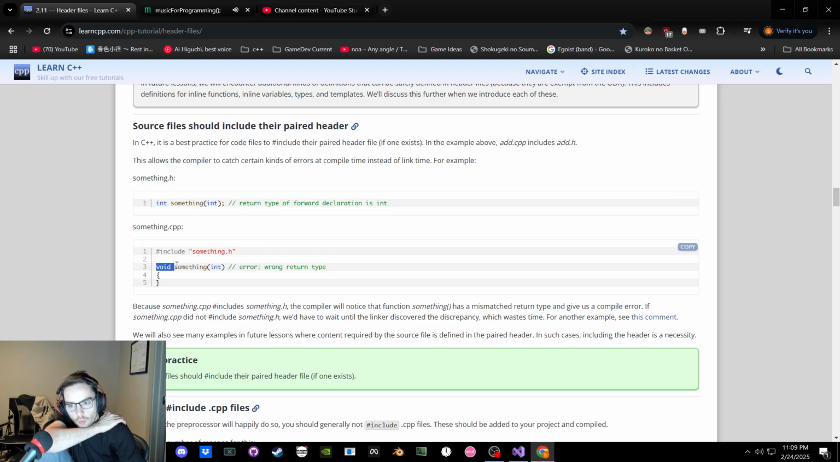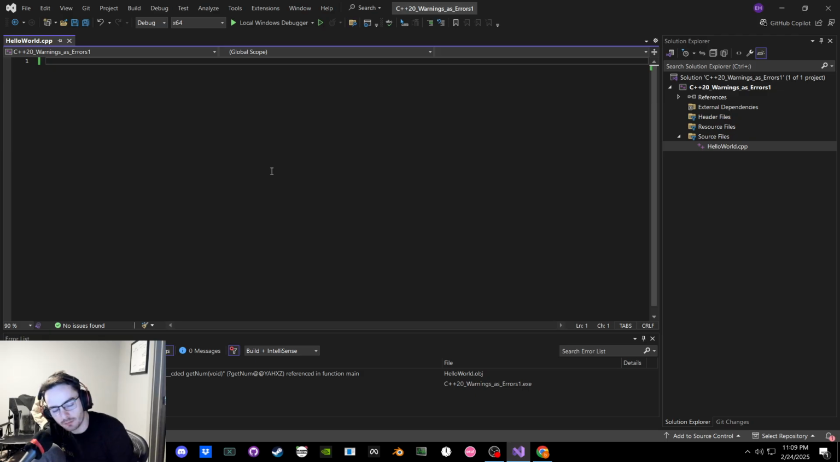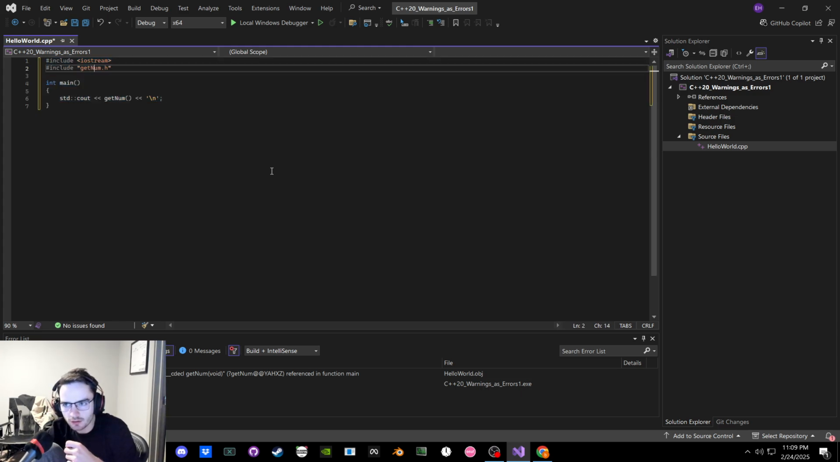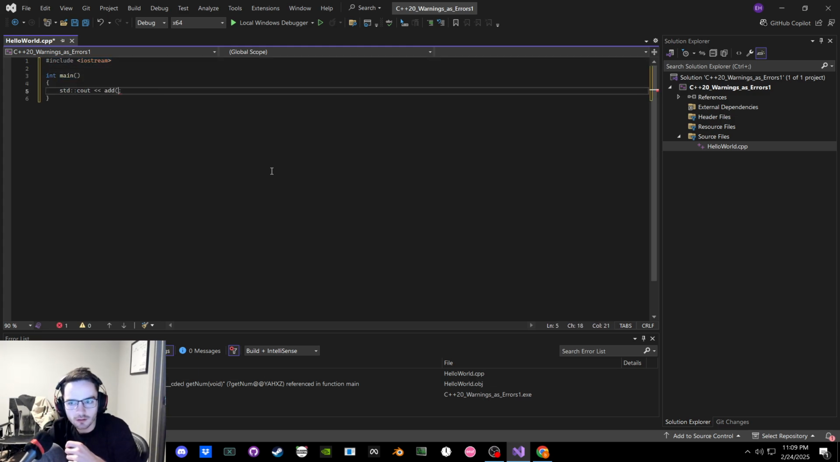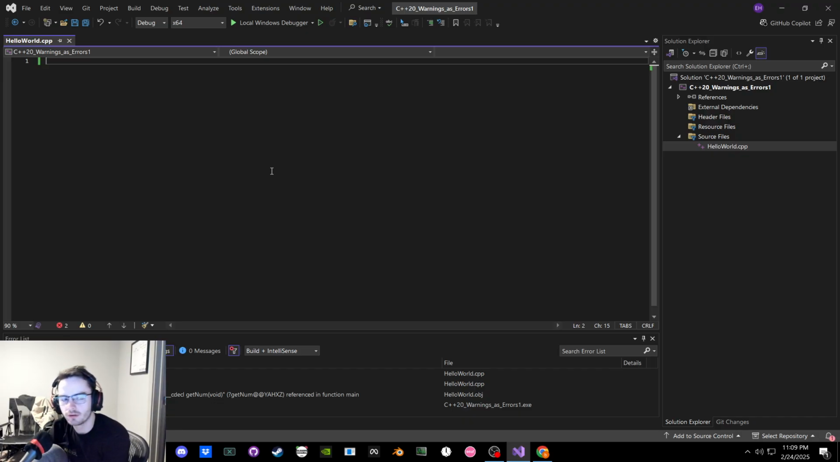But in the CPP, what would that look like if the return type is different? Would it say something? The problem is, isn't it the same thing that I already did? But it doesn't, it's only in this file. It doesn't bring back other files. Duh.